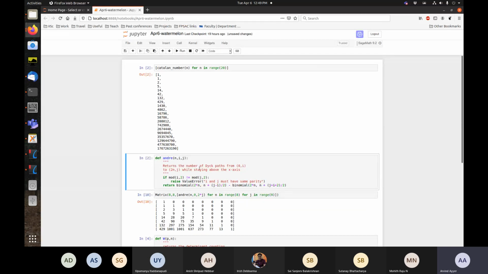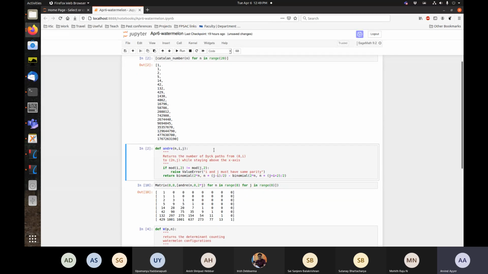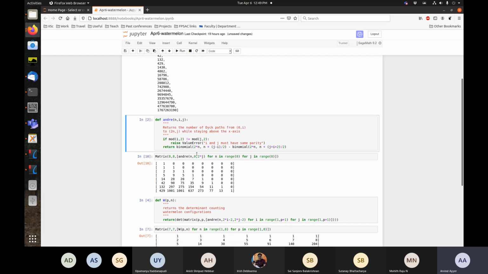So I wrote a program to implement André's formula. So I can show you that also. So André of n, i, j returns the number of Dyck paths from (0, i) to (2n, j) while staying above the x-axis. And in case you're not familiar with writing error messages in Sage, you use the command raise, and you raise, say, ValueError, and you enter whatever phrase you want.